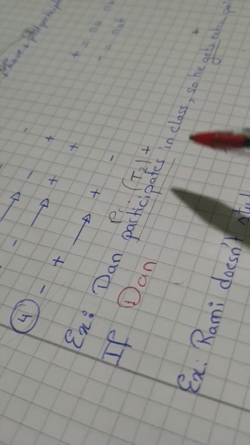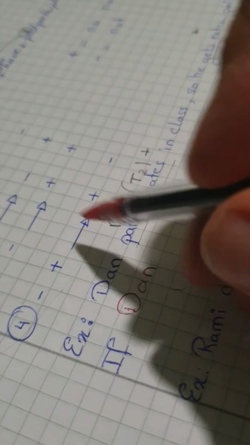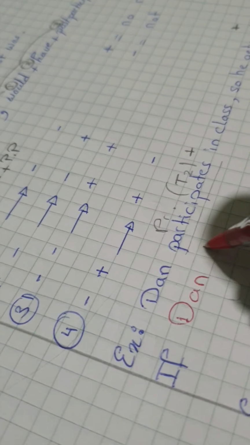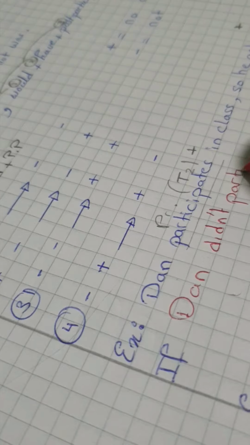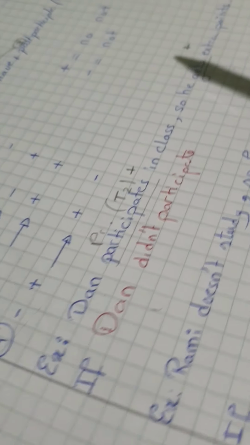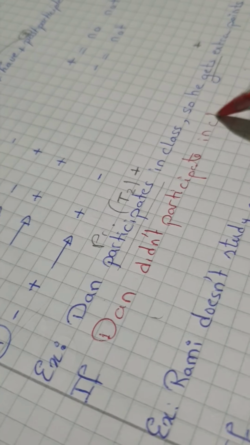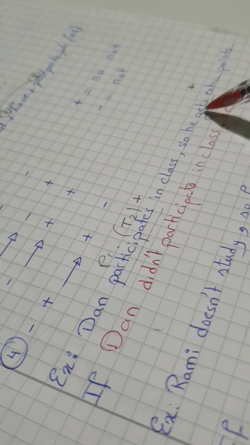So can we say participated not? No, so we say didn't participate. So if Dan didn't participate in class, he get.